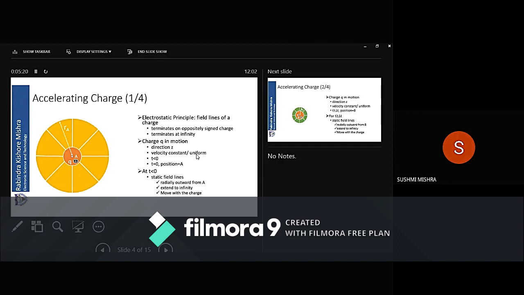So while t is less than 0, this point charge is moving from some point on the z-axis up to the point A on the z-axis with uniform or constant velocity. When t is equal to 0, it reaches the point A. While t is less than 0, just before 0, what happens?